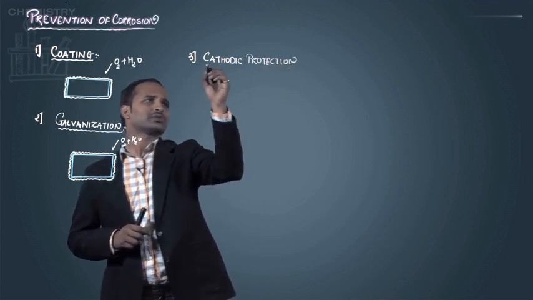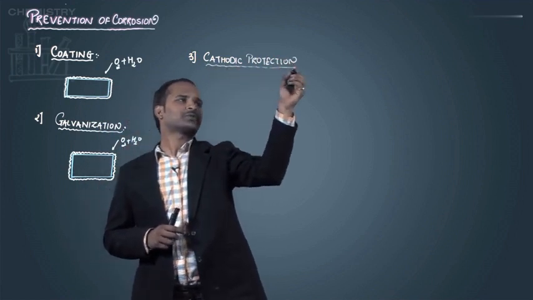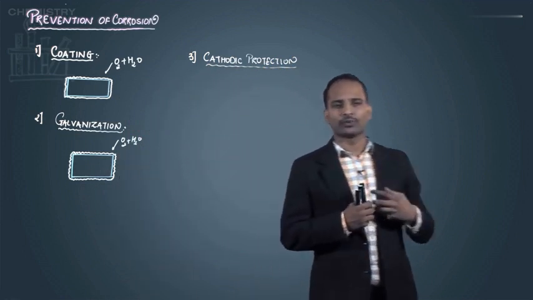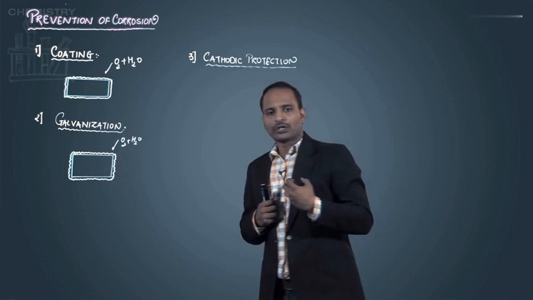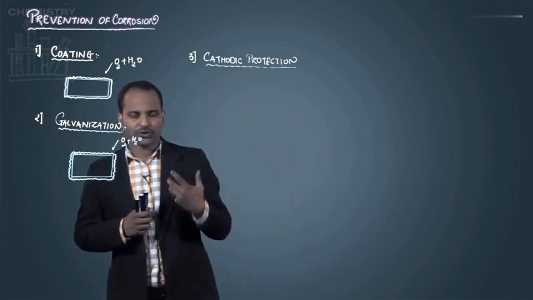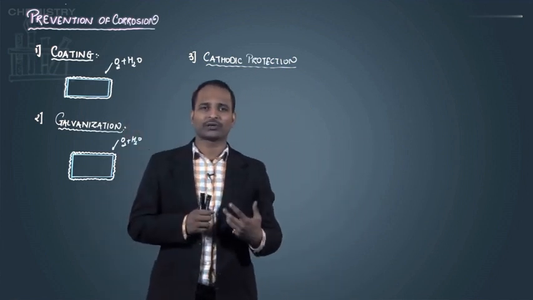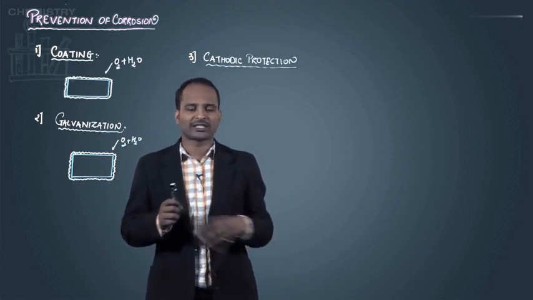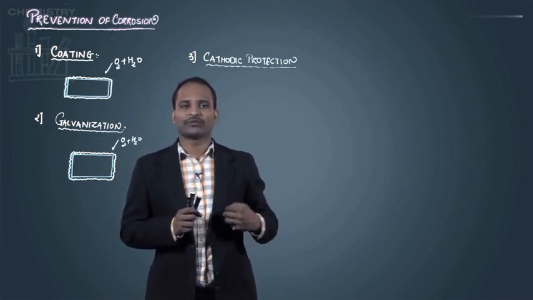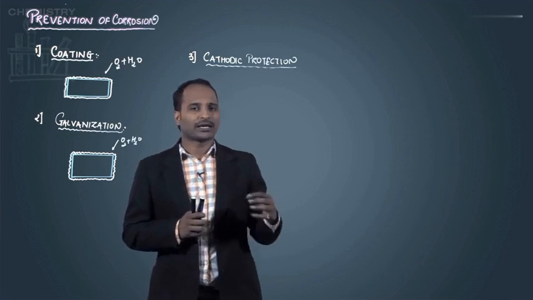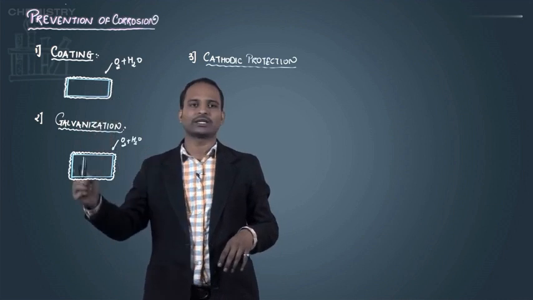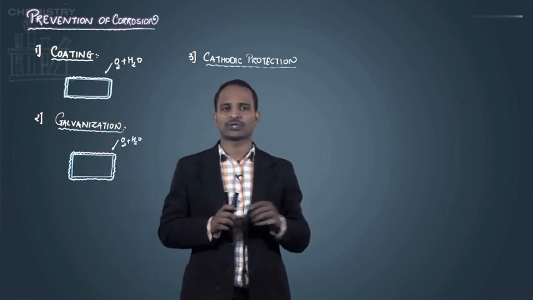This is used in those cases where such type of coating is not possible. For example, suppose I want to stop corrosion. I want to prevent corrosion. Suppose there is a metal pipe which is underground, and I want to prevent corrosion of that metal pipe. That metal pipe which is already underground cannot be coated with the help of paint, or here the galvanization process cannot be used in that case.